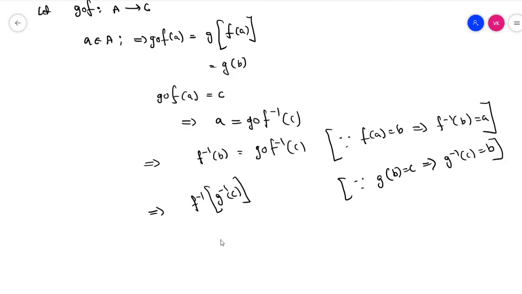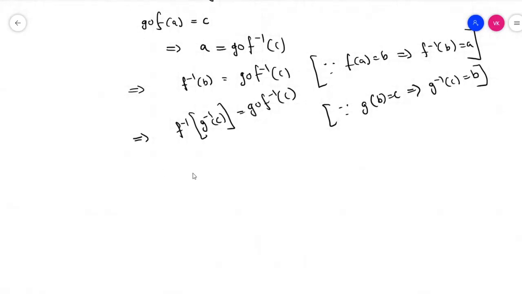In this way, we can write it as g circle f inverse of c. Then, if we have two functions, we can write f inverse circle g inverse of c is equal to (g circle f) whole inverse of c. Here we have to write the whole brackets.